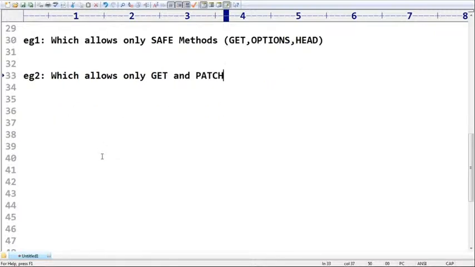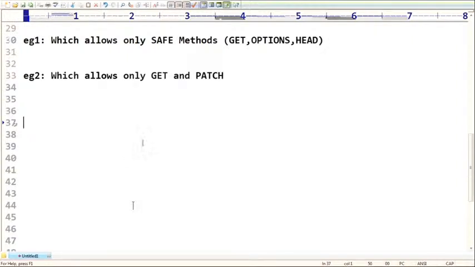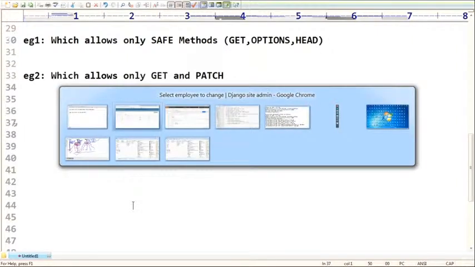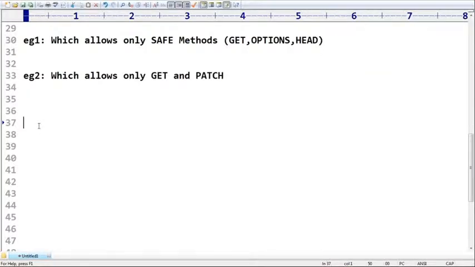Okay. Now what is the next one we have to take care of? Take very special care about this one. Only get and patch, like we implemented. Next up, the third thing I am taking, observe carefully, is my own permission class. Here, very simple. I want to define my own permission class with the following requirement. A bit of a complex requirement.